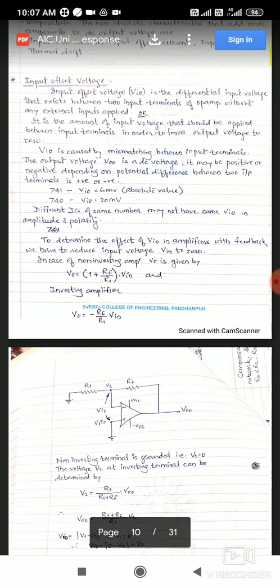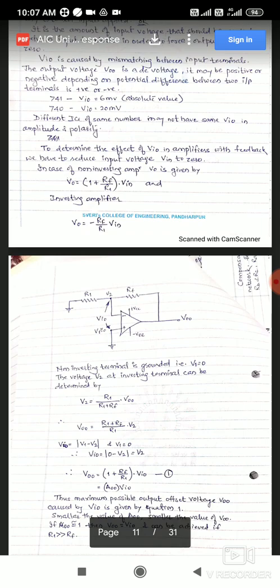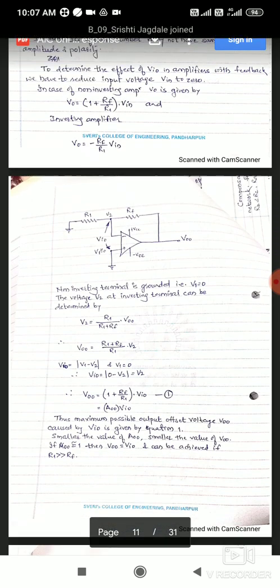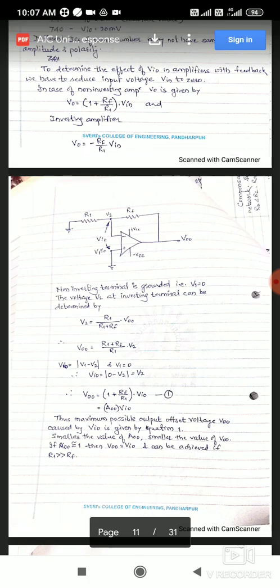We have derived the expression of the output voltage VOO, which is caused by the input offset voltage VIO. What are the factors affecting it? The gain AOO can be changed by changing the value of the resistors. If you keep AOO equal to 1, which is the minimum value of the gain, then that can be achieved by keeping the value of R1 very much greater than RF.